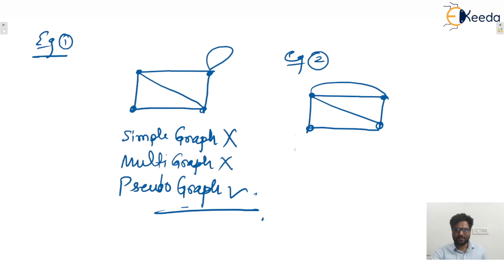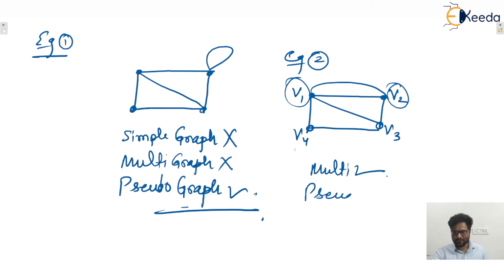Yes, we can say whether this one is simple or not. Let's say these are the vertices v1, v2, v3, v4. Between v1 and v2, more than one edge is there, meaning multiple edges are there. That's why this is not a simple graph. But yes, this is a multigraph. Is this a pseudograph? Yes. We can call it either multigraph or pseudograph, no problem at all.